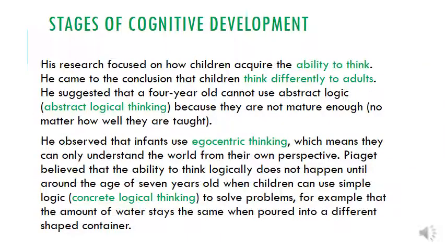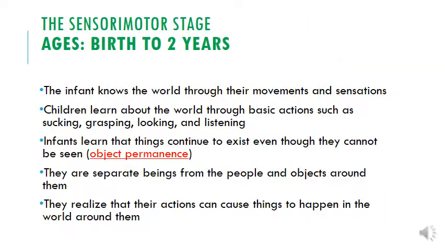Okay, so our stages of cognitive development then. His research focused on how children acquire the ability to think, and he came to the conclusion that children think differently to adults. He suggested that a 4-year-old cannot use abstract logic, which is our abstract logical thinking, because they're not mature enough, no matter how well they're taught. And he observed that infants use egocentric thinking, which means that they can only understand the world from their own perspective. Piaget believed that the ability to logically think does not happen until around the age of 7, when children can use simple logic, which is our concrete logical thinking, to solve problems. For example, the amount of water stays the same when poured into a container.